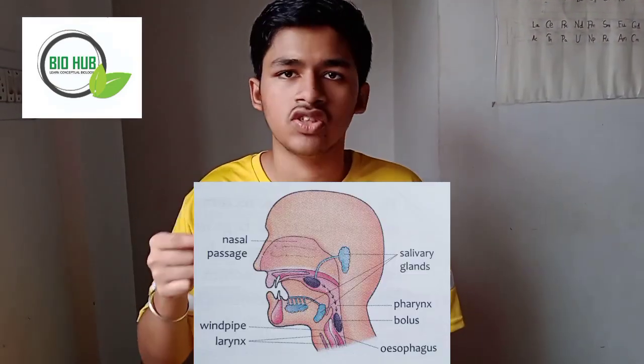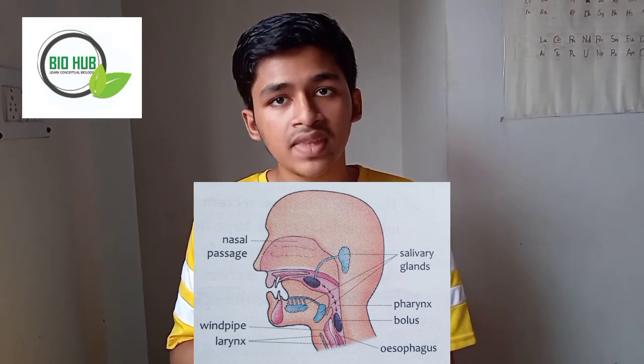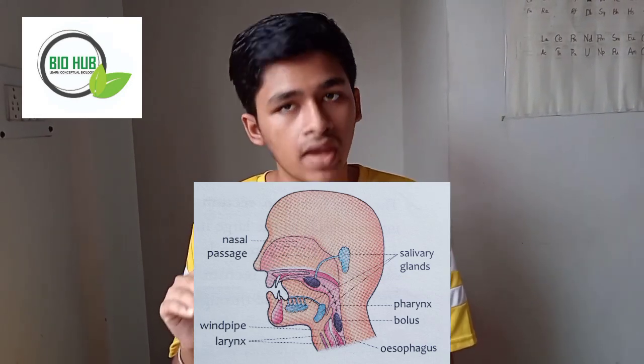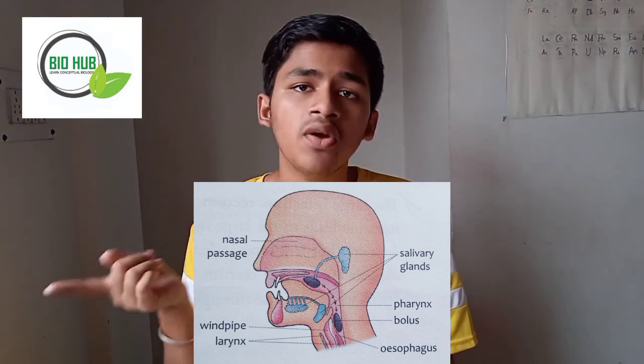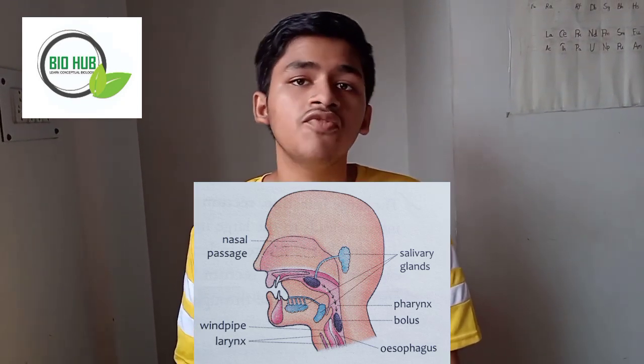Now after the tongue there is the pharynx. Now what is the pharynx? Pharynx is a common passage. It's a common passage for both the air and the food. Now the upper part of the pharynx is only for the passage of air. Middle part is both for air and the food, and the lower part is only for the food.